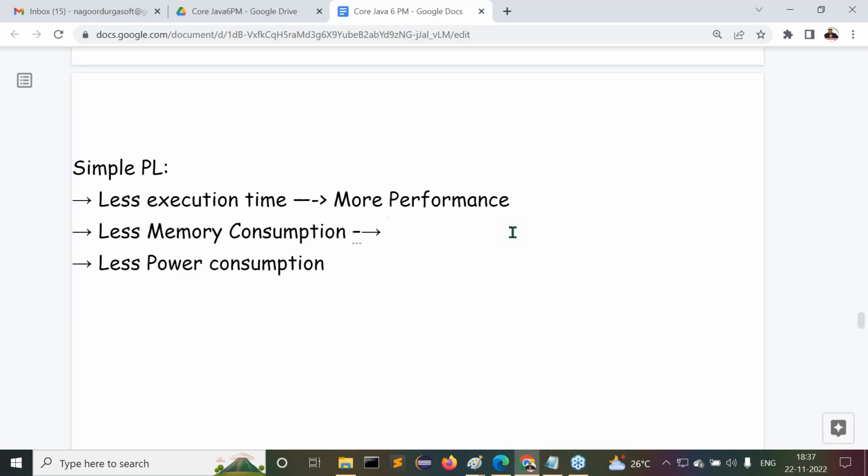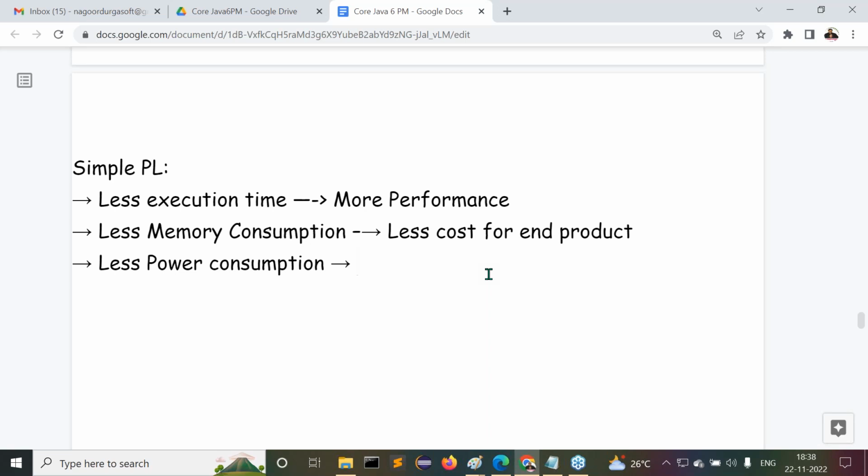So because of that reason, Sun Microsystems has provided a new programming language. That new programming language must take less memory consumption. If it is less memory, there is less cost for the end product. That is another point here we have to understand, guys. Observe carefully. Guys, are all of you following these points clearly?